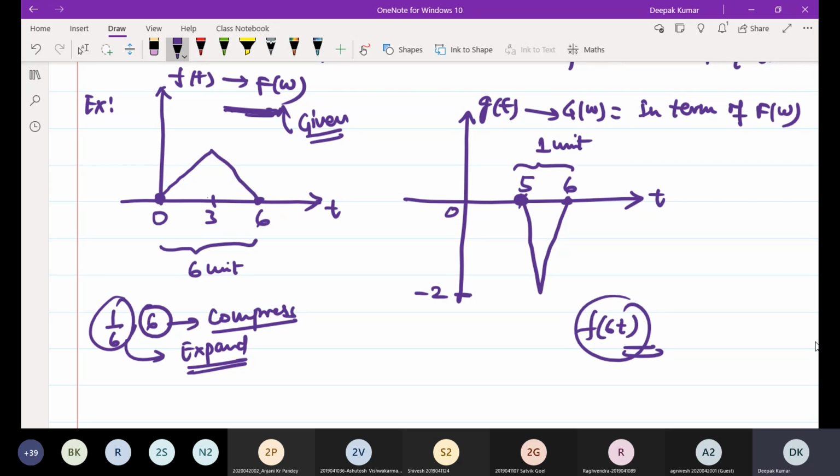So your signal should move rightward, or your signal should be delayed in such a way that its width decreases and shifting also happens. Both operations should be done. Correct? Now open your mind and try to think what you should do.